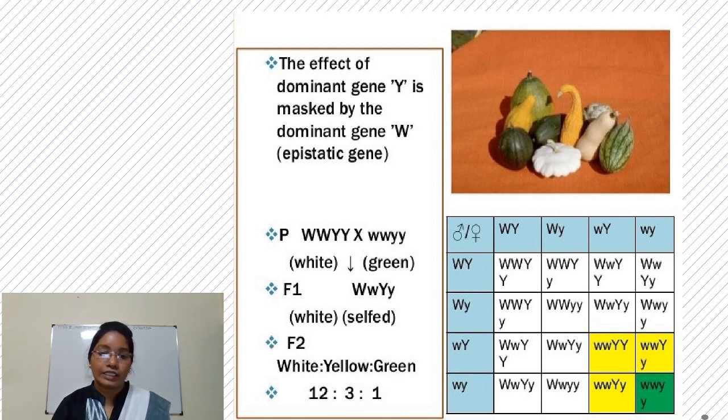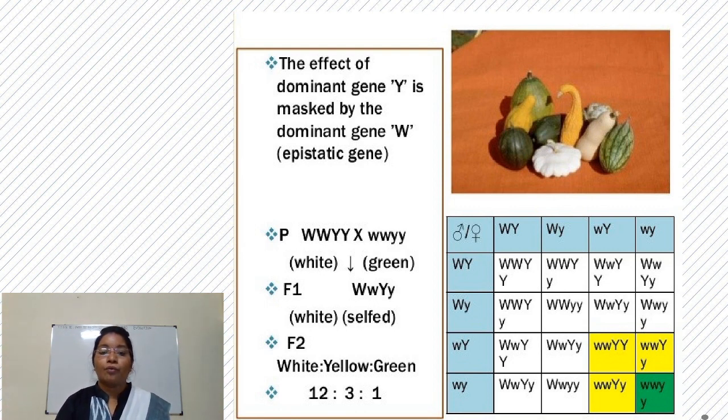After crossing these parents, in F1 generation, we get capital W small w, capital Y small y. Keep in mind the phenotype is white. Here in F1 generation, there are two dominant genes, that is capital W and capital Y. Whenever capital W is present, it expresses the white color.